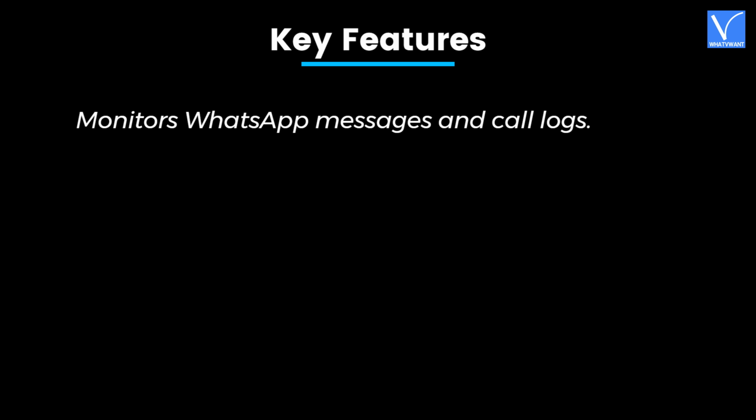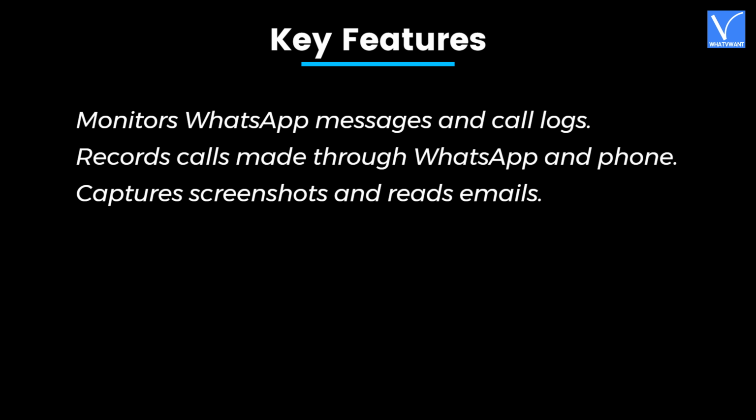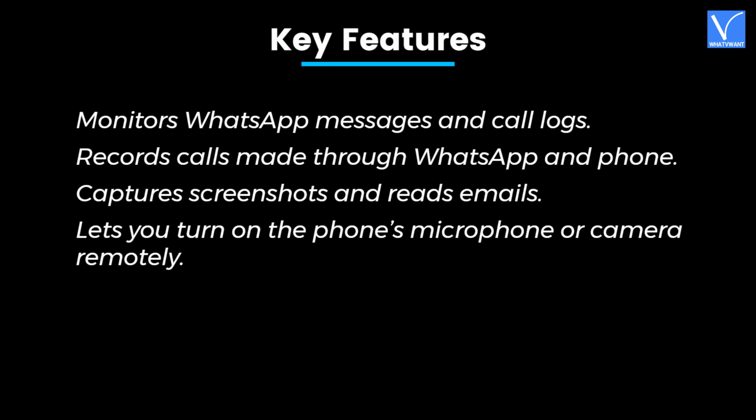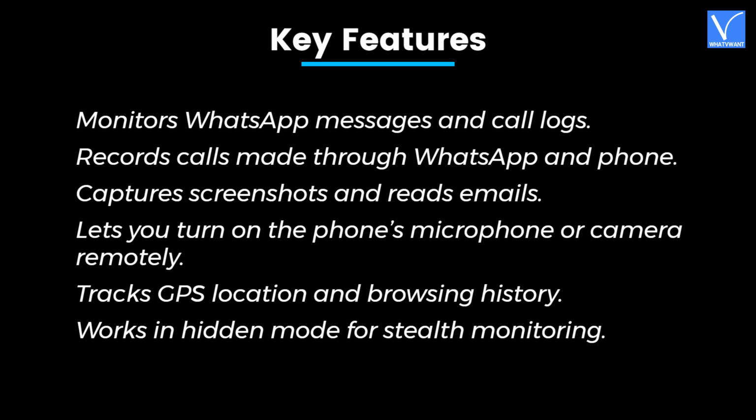Key features: monitors WhatsApp messages and call logs, records calls made through WhatsApp and phone, captures screenshots and reads emails, lets you turn on the phone's microphone or camera remotely, tracks GPS location and browsing history, works in hidden mode for stealth monitoring.